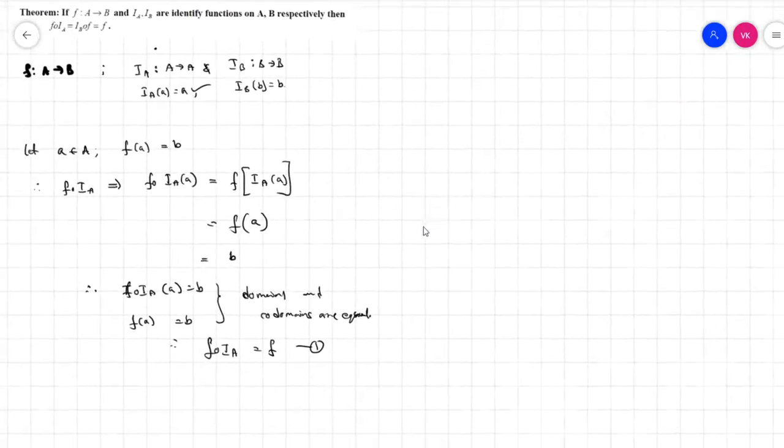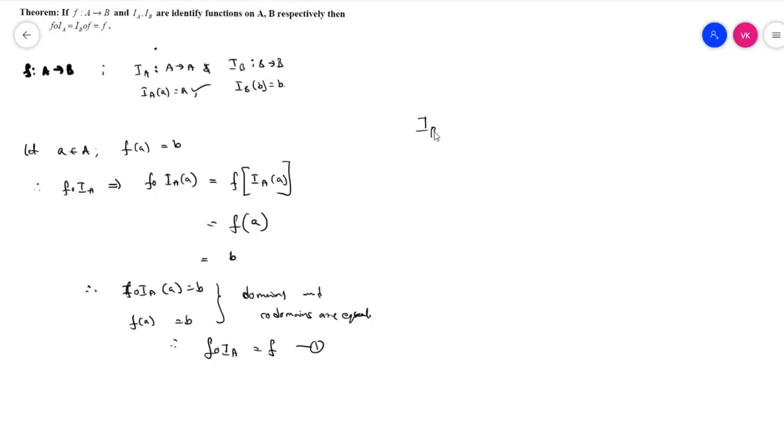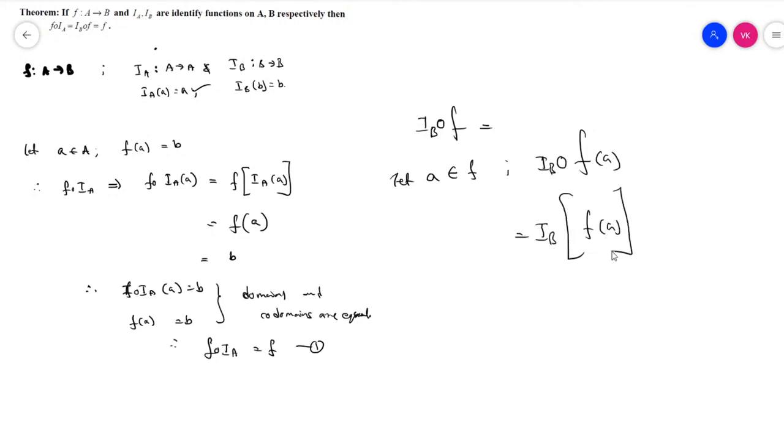The second one is given as IB circle F is equal to F. Let's take a belongs to A. We can write IB circle F of a, which is equal to IB of F of a.